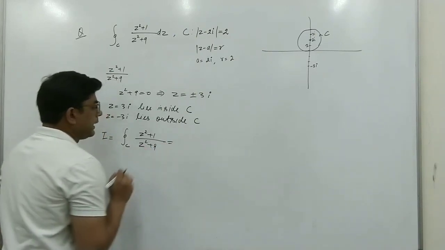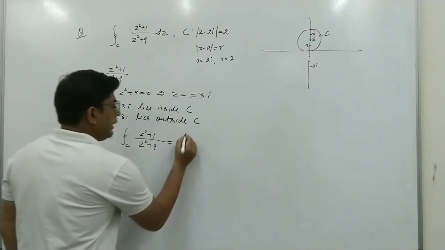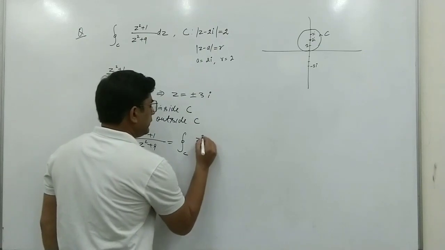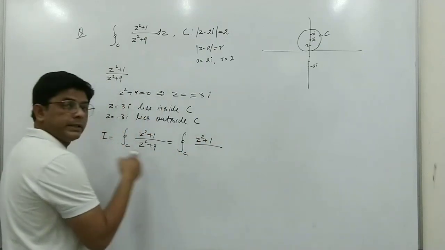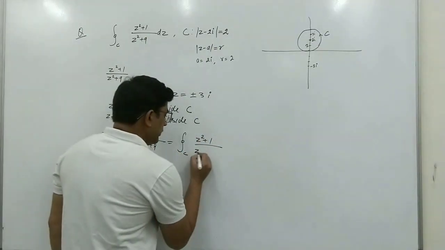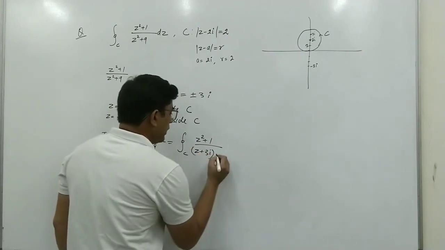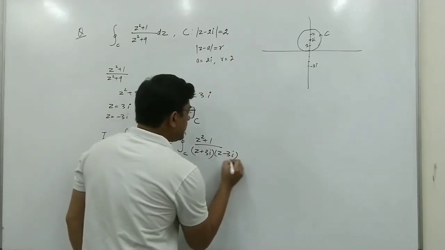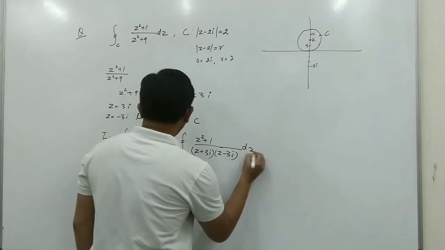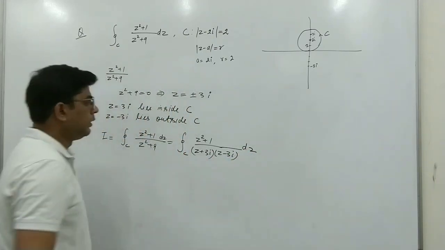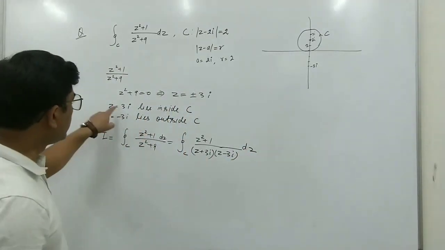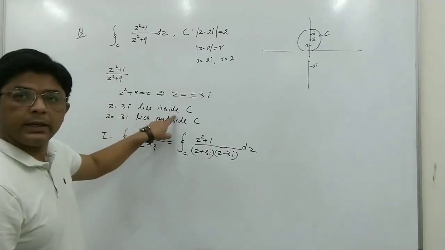We can write z square plus 9 as (z plus 3i) into (z minus 3i) dz. Here z equal to 3i lies inside C only.